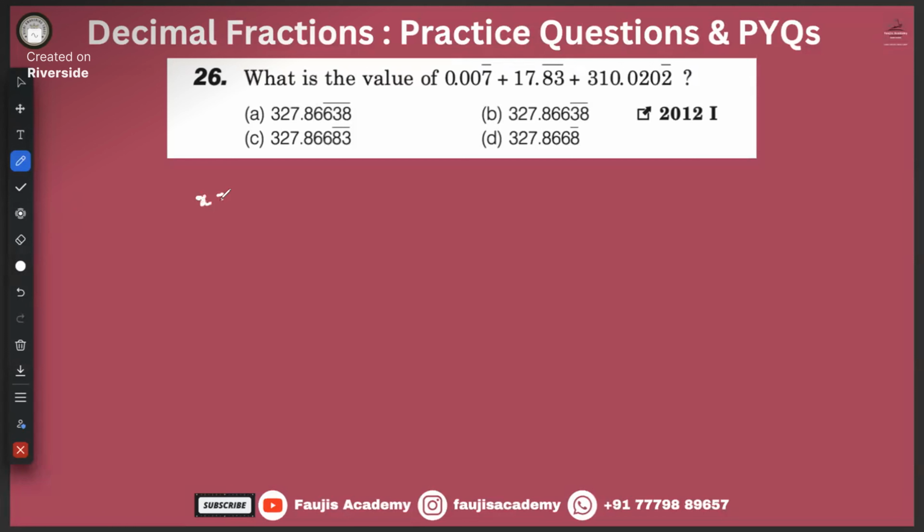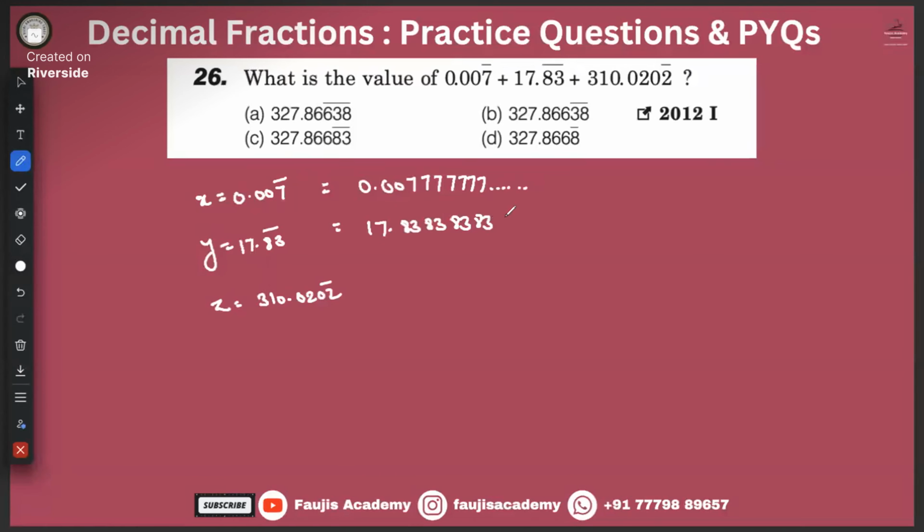So there are three elements. Let us say x is equal to 0.007 bar, and y is equal to 17.83 bar, and z is equal to 310.0202 bar. Which is nothing but 0.0077777777 like this, and 17.83838383, and so on.